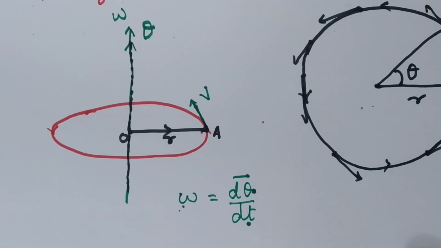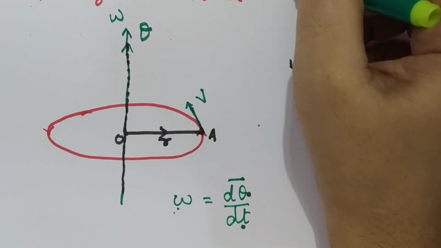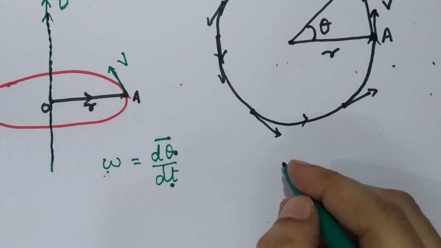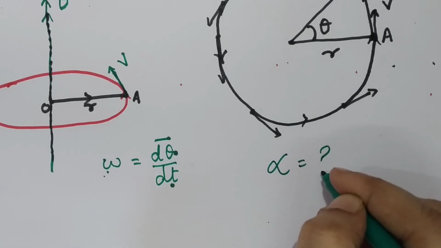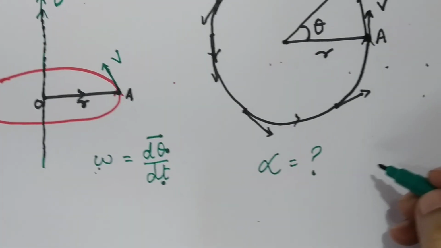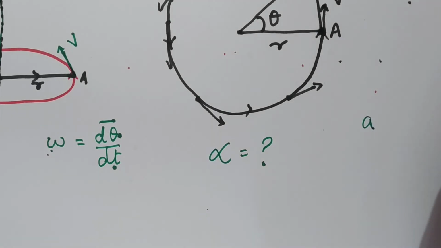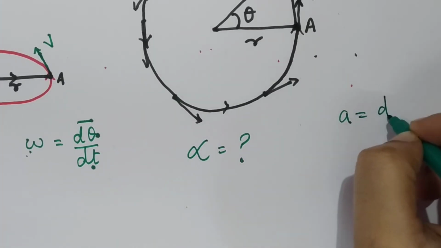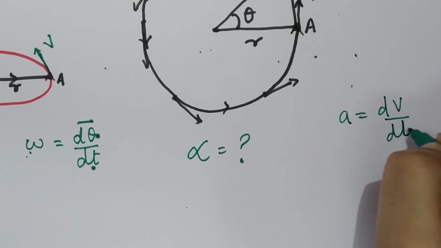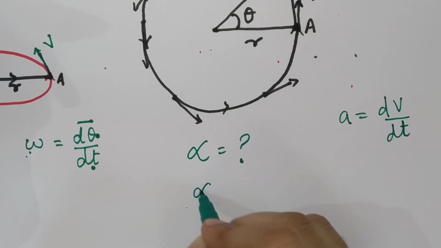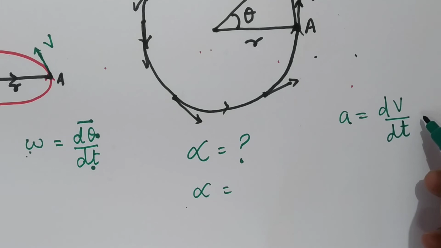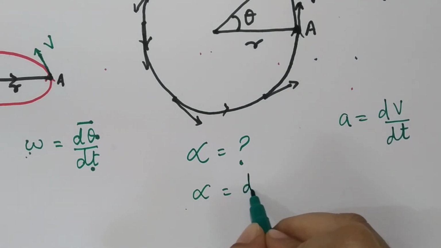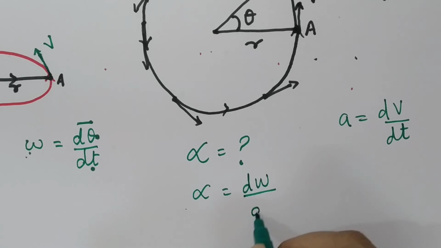Now let us study the very important one, acceleration. What would be the direction of angular acceleration? What is angular acceleration first? We know that linear acceleration in the circular motion is given by rate of change of linear velocity with respect to time. Then the formula of angular acceleration in analogy with this equation, what should I write? It is nothing but the rate of change of angular velocity with respect to time, d omega by dt.